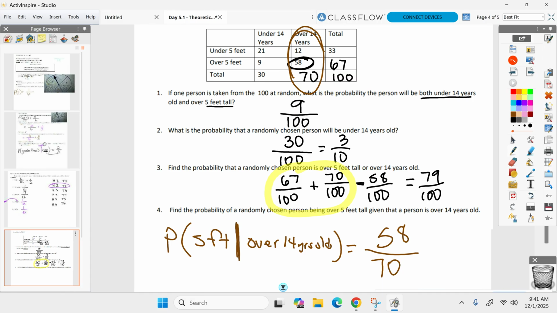And that's something totally new. Is everyone all right where the 70 came from? You already know they're over 14, so it's not out of 100, it's out of 70 now. And you only look out of the 70. Questions? Then we're going to get to my favorite. I'm being very sarcastic.